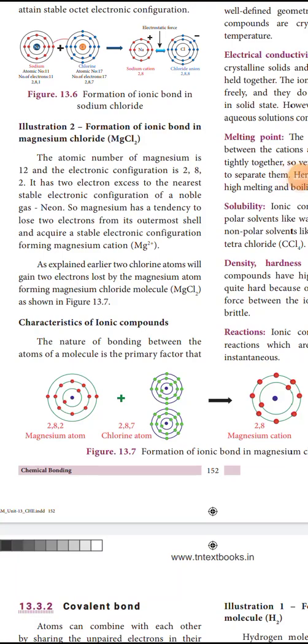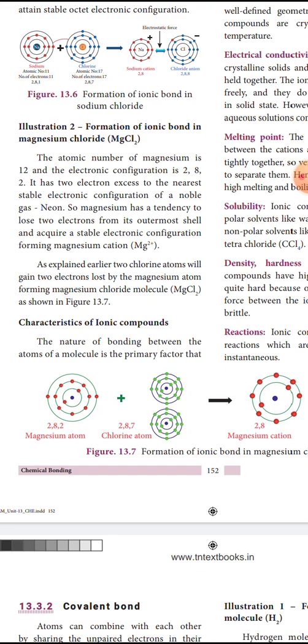Okay, students. Now the next one is characteristics of ionic compounds. First, do you all know about ionic compounds? Ions are formed when one or more electrons are transferred from the valence shell of one atom to the valence shell of another atom. These are said to be ionic compounds.